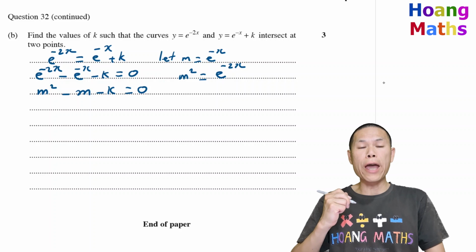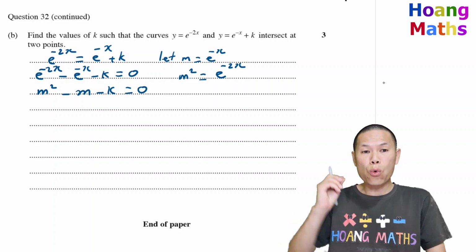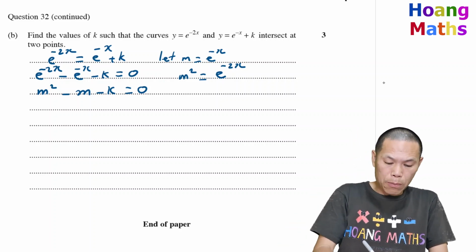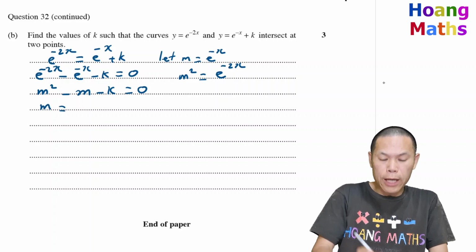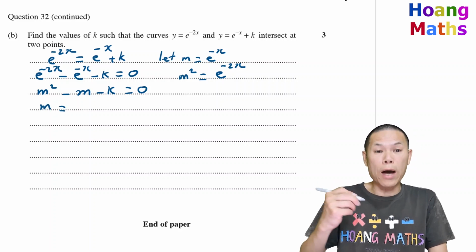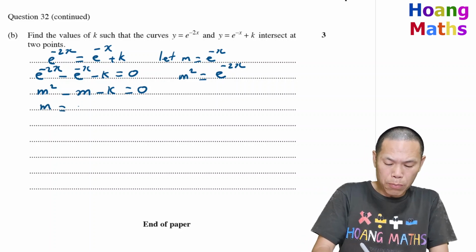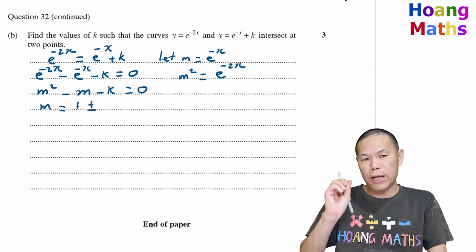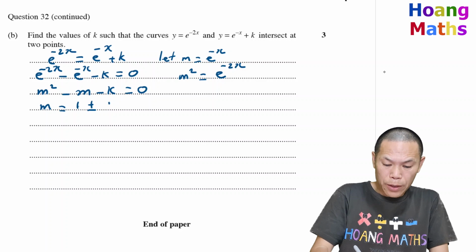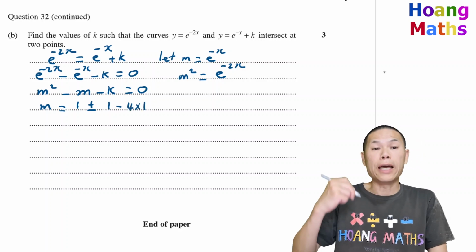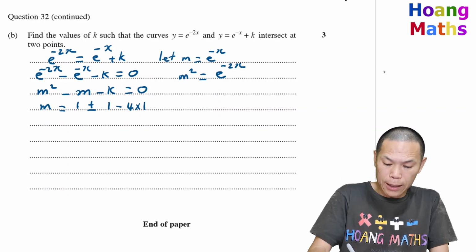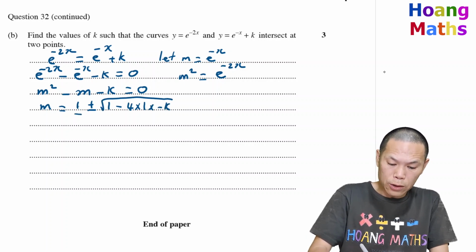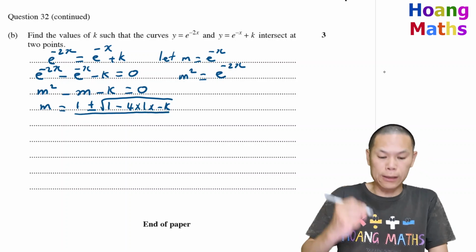Now to solve for m, of course, we need to use the quadratic formula. So m equals negative b. b is 1, so negative negative gives me positive, so it's 1, plus or minus the square root of b squared. So negative 1 squared gives me 1, and minus 4 times a, which is 1, times c, which is negative k, times negative k, over 2 times a, which is 1.